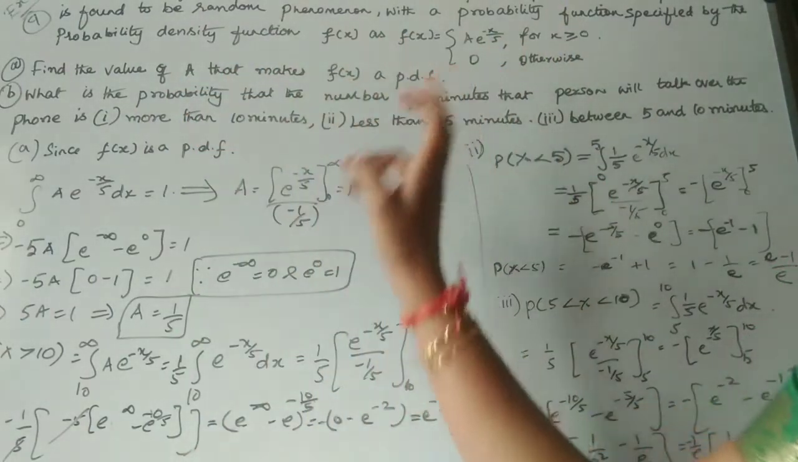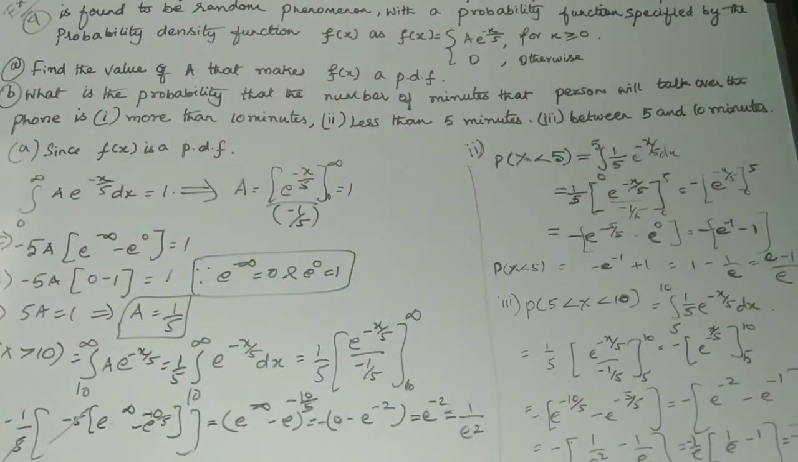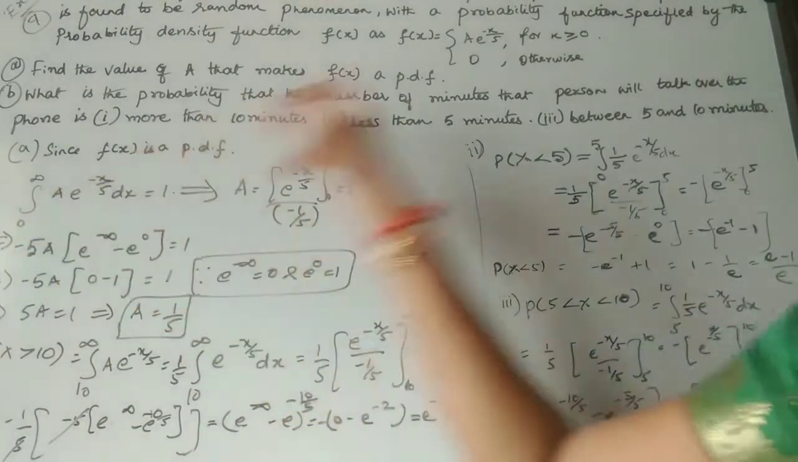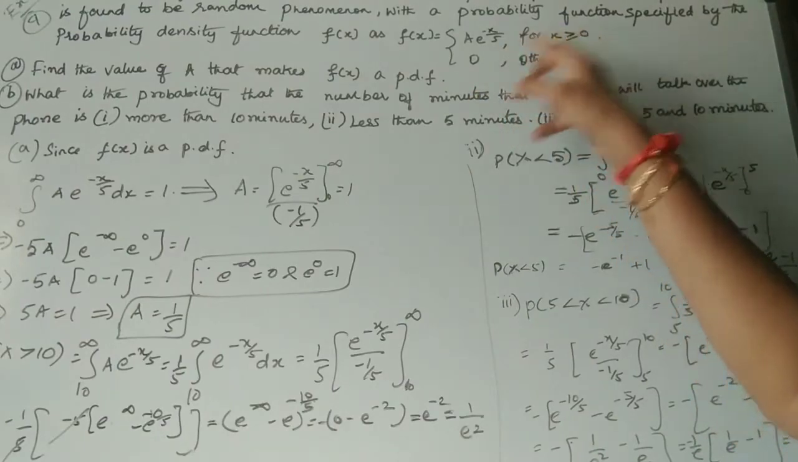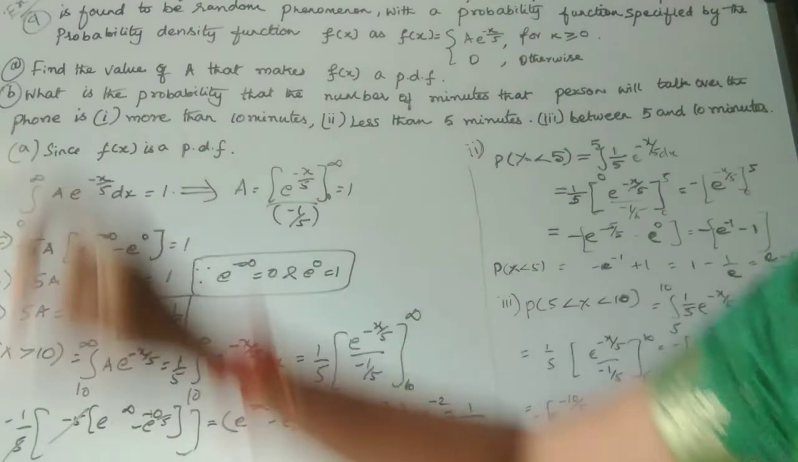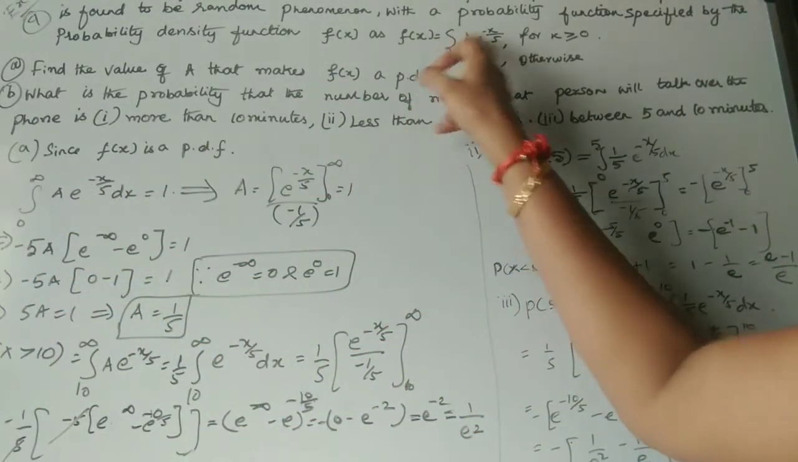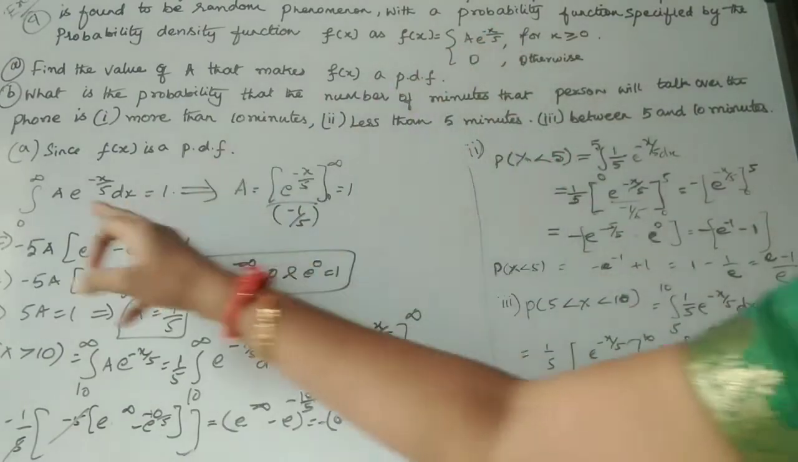So what is the PDF? The sum of the probability density function is 1, right? So the integral from 0 to infinity, since 0 is given and greater than 0 is given, the range is 0 to infinity, and the integral from 0 to infinity of f of x dx is 1. Here f of x is a e power minus x by 5.